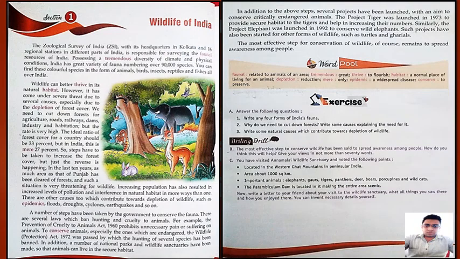So students, in this paragraph, we came to know about the reasons for the decreasing animal population. The first reason is the man-made reason, which is cutting down of forest. And the second one is natural reasons, which are floods, droughts, cyclones, earthquakes, etc.